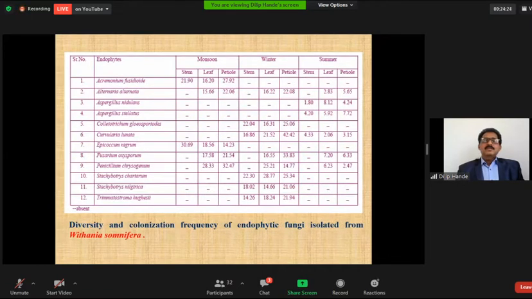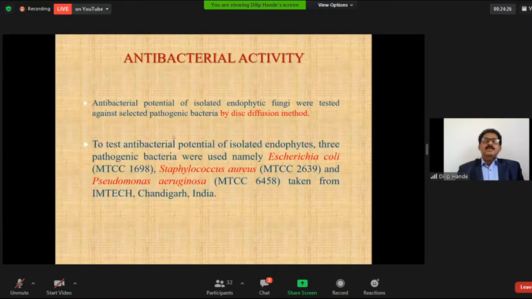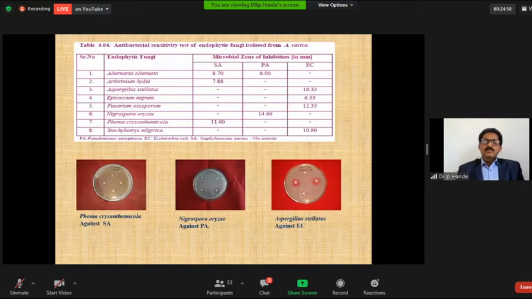Then in case of antimicrobial properties, the antibacterial potential of isolated endophytic fungi was tested against selected pathogenic bacteria. These three bacteria were used, that is Escherichia coli, Staphylococcus aureus and Pseudomonas aeruginosa, which were procured from the MTCC. So this is the activity of the fungus Aspergillus tinctorius against Escherichia coli, showing the inhibition zone, and Nigrospora oryzae against Pseudomonas aeruginosa.